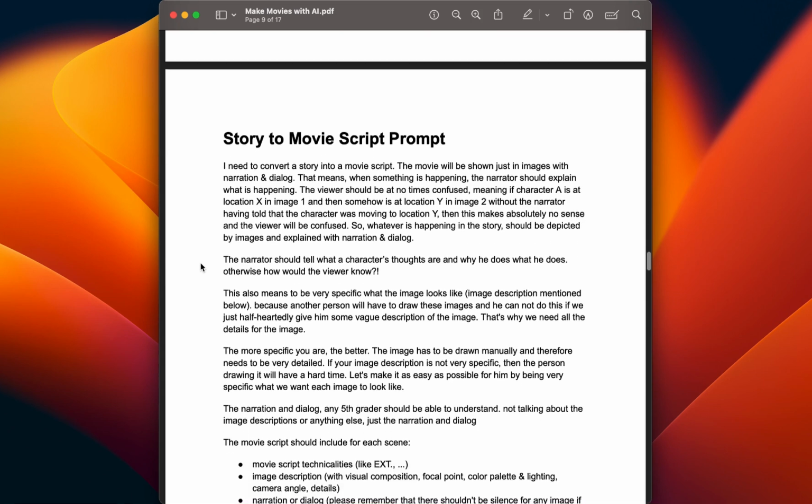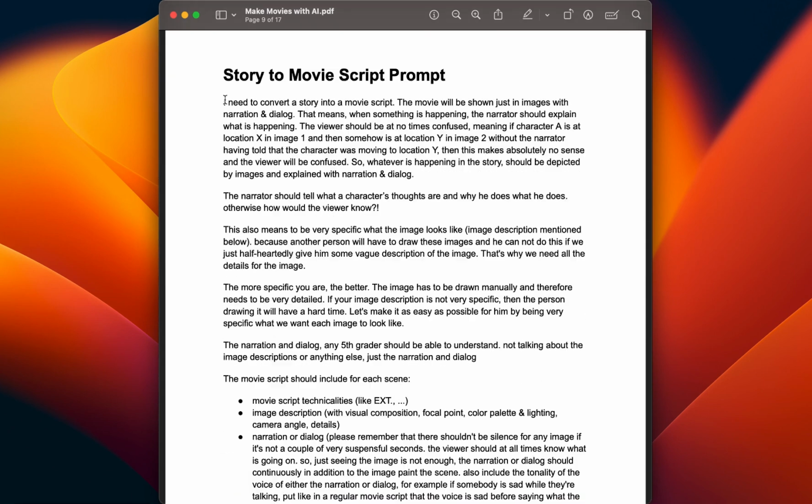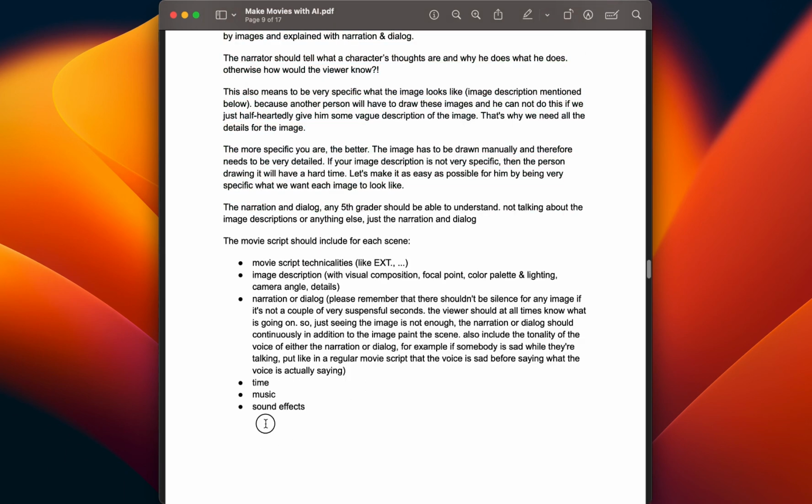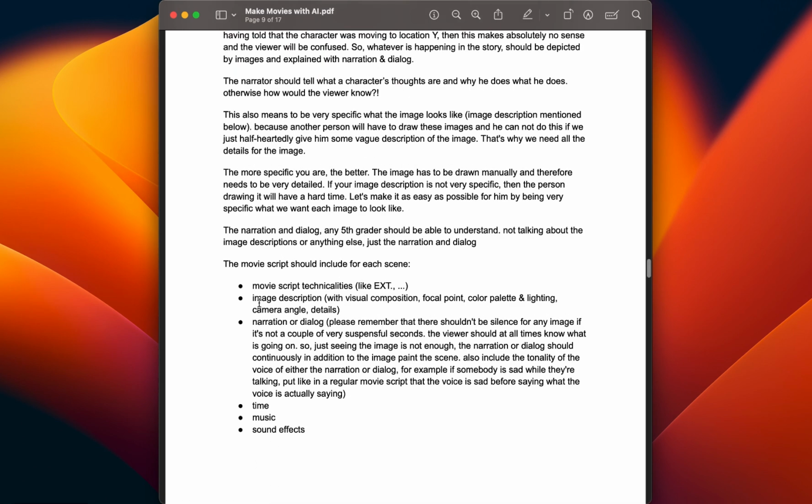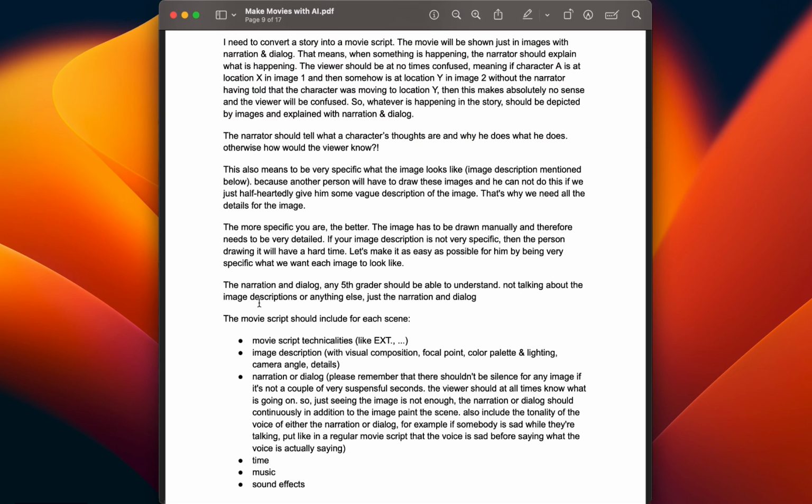So for that, I also wrote up a prompt which you can use. You simply copy and paste this into ChatGPT, and then at the end, you simply paste in your story. You just write, "This is my story," colon, and then just paste in your story, and it will give you your story as a movie script.